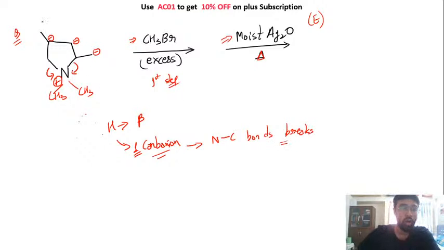Okay, so now you need to understand that since we are creating a carbon ion in this case, we'll talk about the stability of these carbon ions. Now let's try to write here. This is a 1 degree carbon ion, this is a 2 degree carbon ion, and this is a 3 degree carbon ion. Okay, now we know that 1 degree carbon ions are more stable than your 2 degree, than your 3 degree. So that is why the hydrogen will be taken out from this place, and this bond will be broken. So once that bond will be broken, you will have this structure.